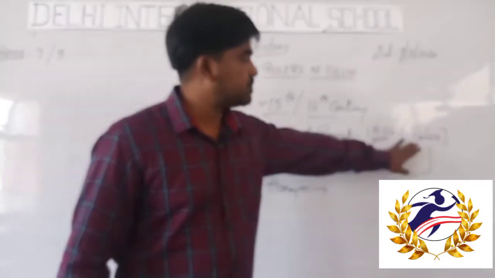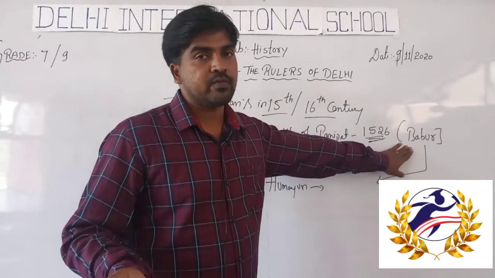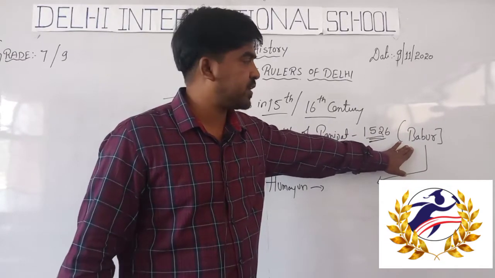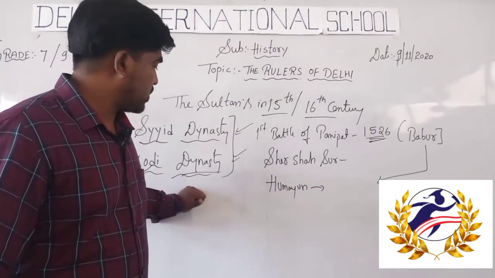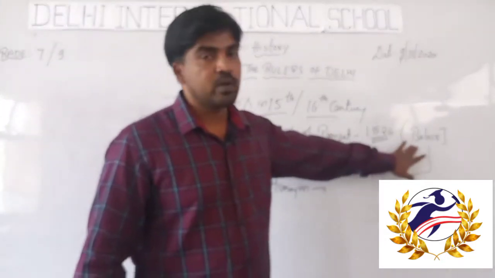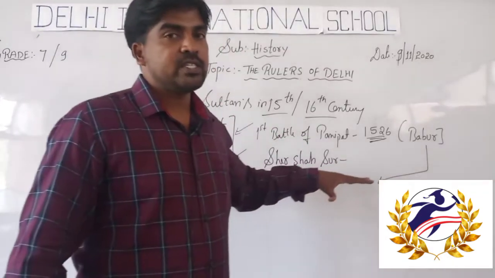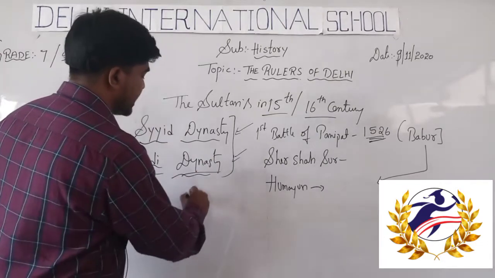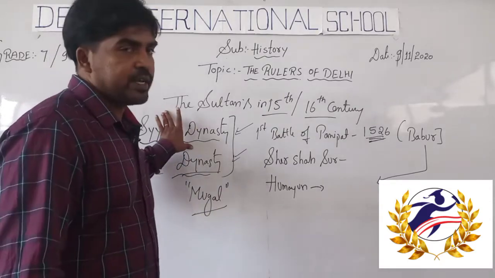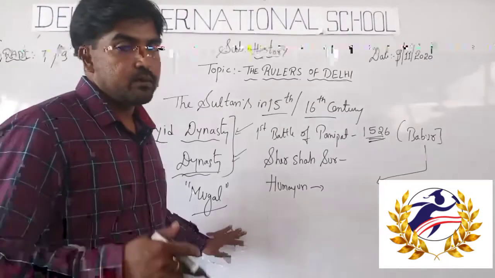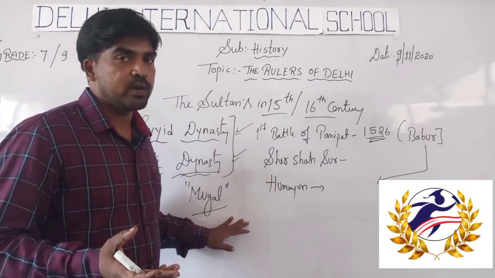Babur was from Central Asia. When he was 13 years of age, he invaded Delhi and defeated the Lodi rulers, and he became the next ruler of Delhi. He started his dynasty as the Mughal dynasty. After the end of the Delhi Sultanate, in Indian history a new era came. It is called Mughal rule, the Mughal rule in India.